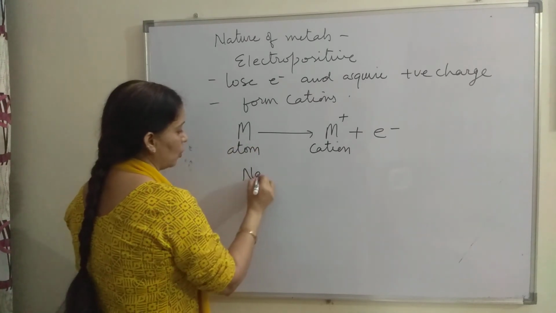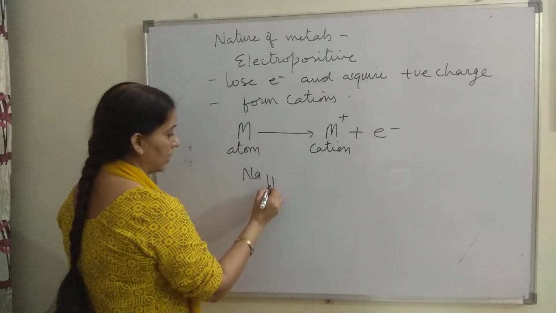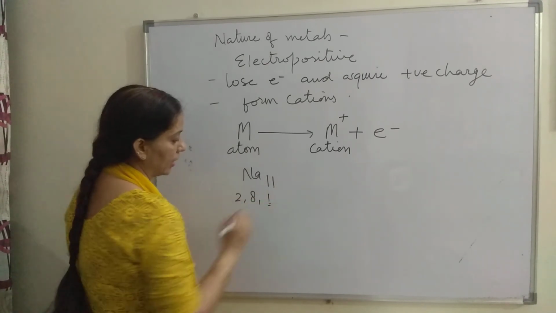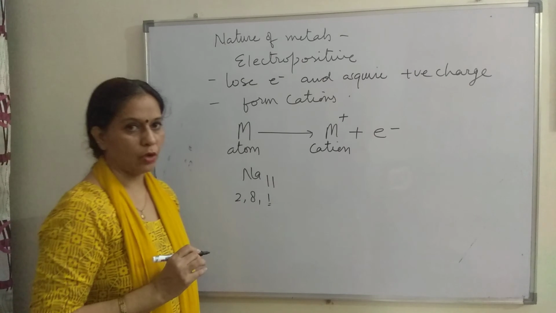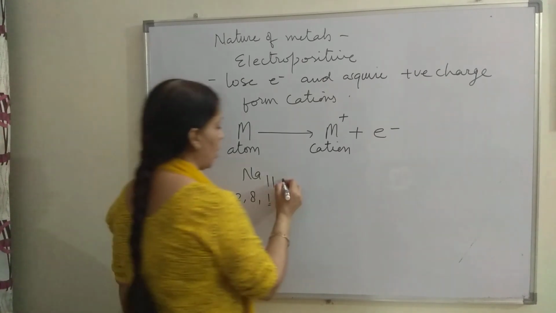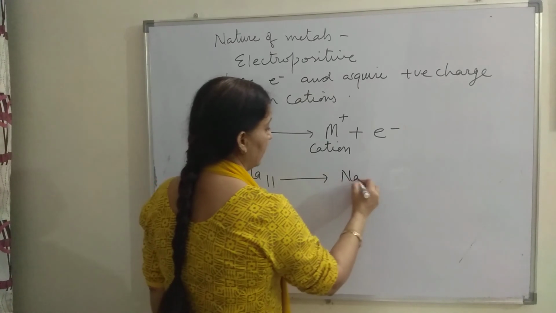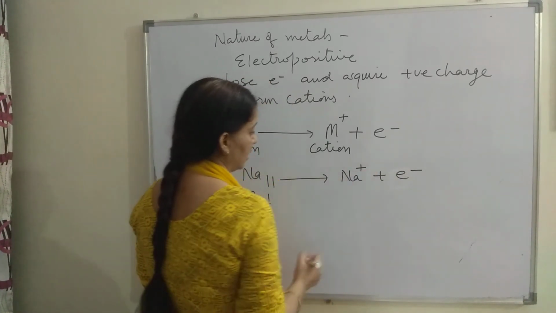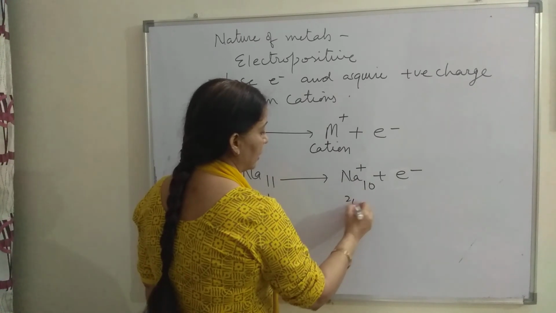For example, sodium, atomic number 11, 2 8 1. It has 1 electron in the outermost shell, and this electron can be transferred to the atom of non-metal or can be lost. So sodium, when it gives 1 electron, it acquires 1 positive charge, 2 8.